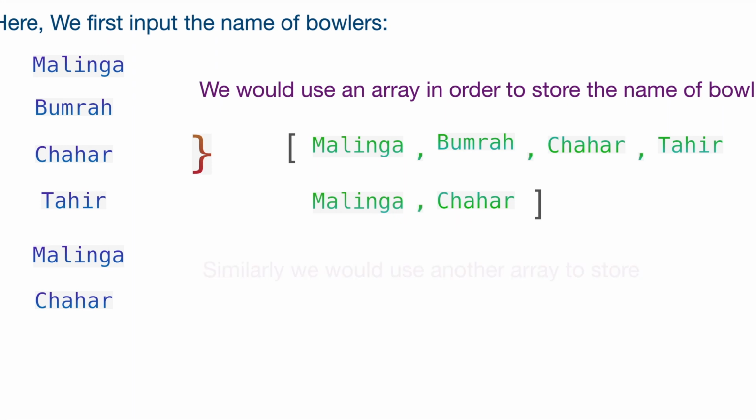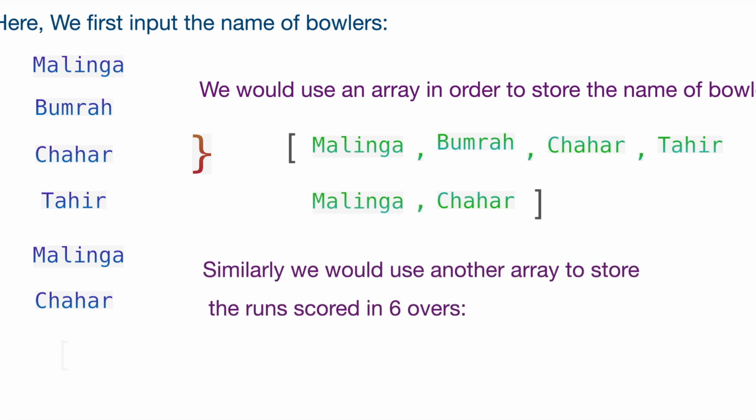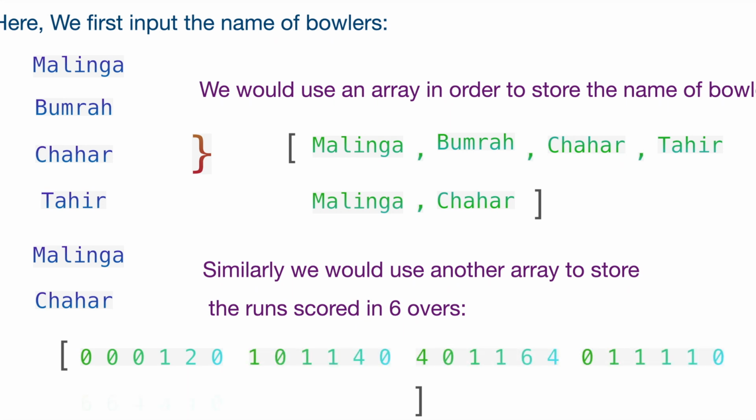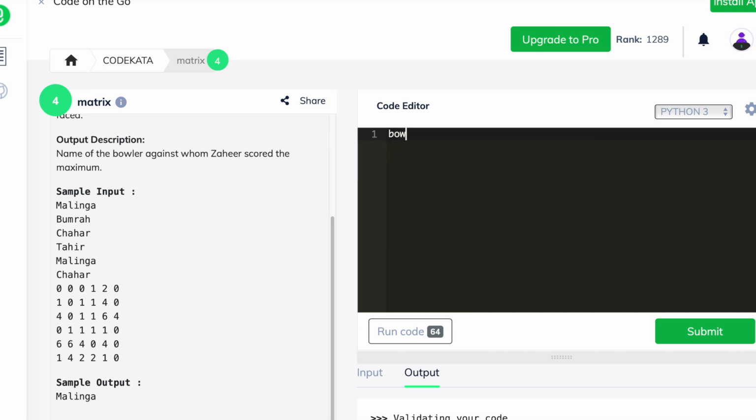We would use another array using the similar approach and store it corresponding to the array index position where we have collected the name of the bowlers. Thus, the index position of the bowlers and the runs scored in their corresponding over should relatively be equal to each other. And thus, we will step into the coding part for this algorithm which we have developed.